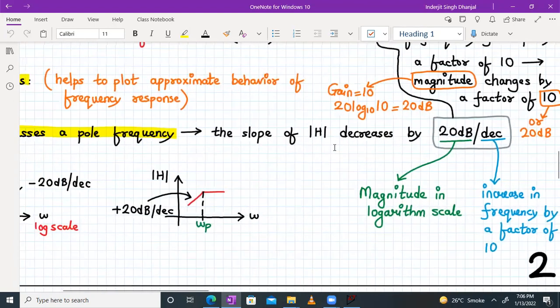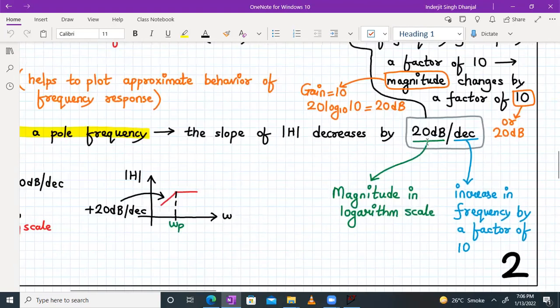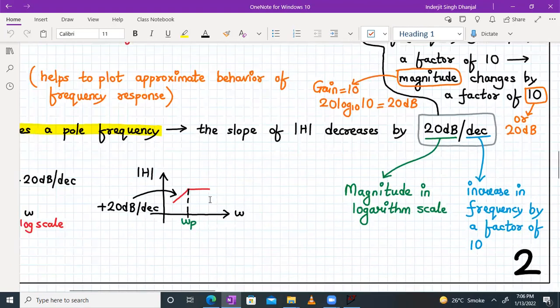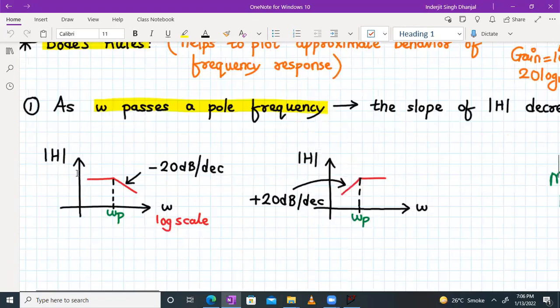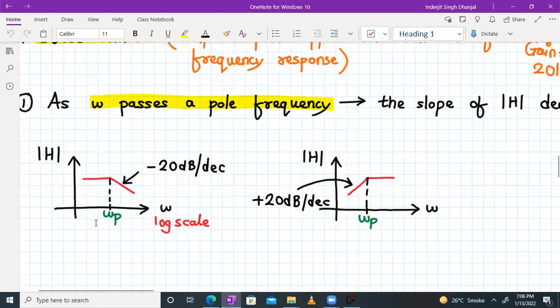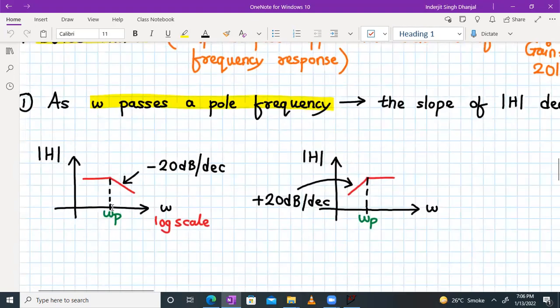The slope of the magnitude of the transfer function decreases by 20 dB per decade. We'll come back to what this 20 dB per decade is, but let's consider this as an example. If before omega p my gain is almost constant at 0 dB, then after passing omega p, it will decrease at a rate of minus 20 dB per decade.